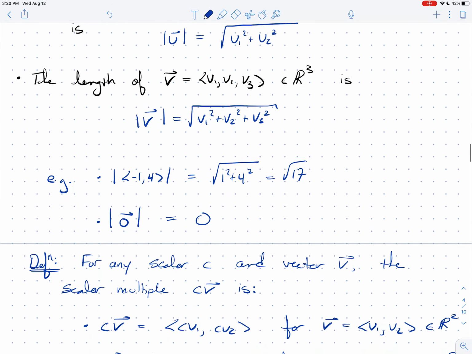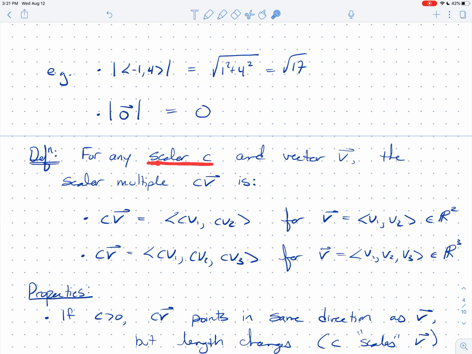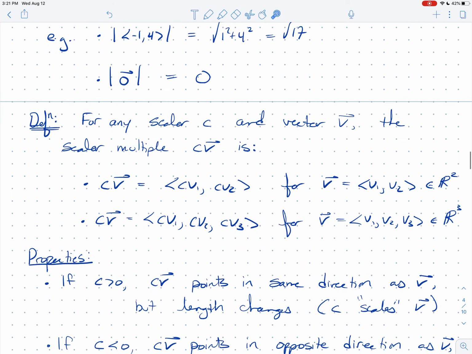And now let's talk about scalar multiples. So remember, a scalar is just a constant. It's just a number. So for any number c and any vector v, what does c times v mean? Well, I'm going to give you the formula. I went ahead and wrote it down because it's exactly what you think it should be. cv is multiply each component by c. So (cv1, cv2) when v is a two-dimensional vector, or when v is a three-dimensional vector, then it's (cv1, cv2, cv3).